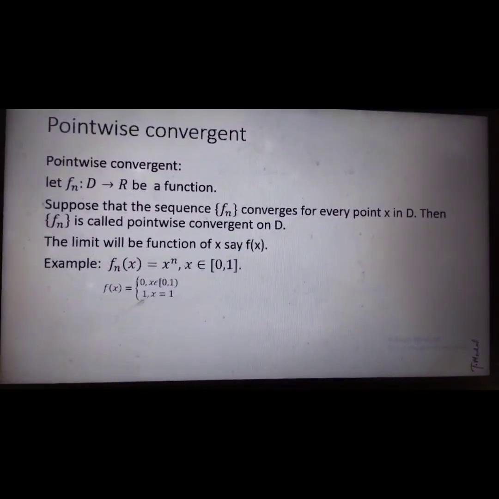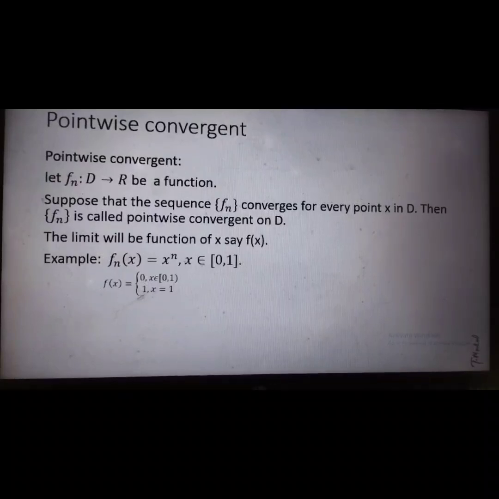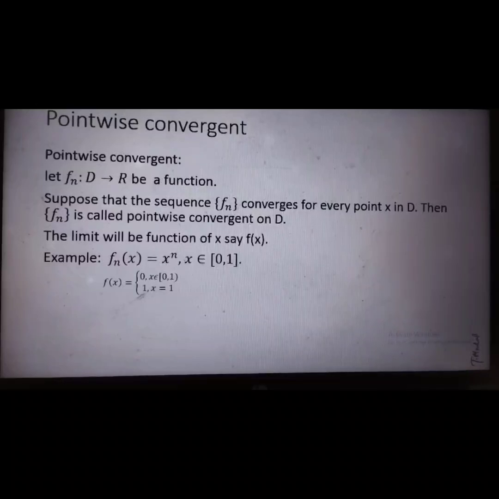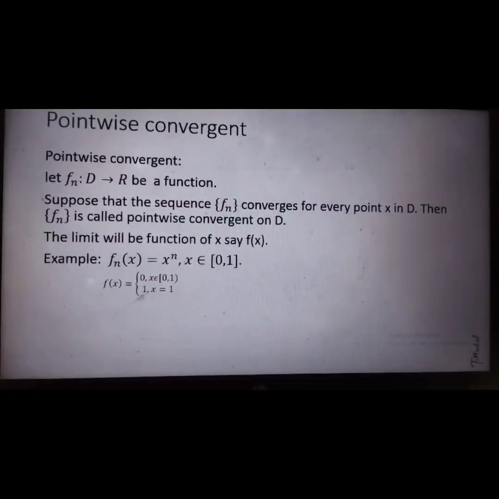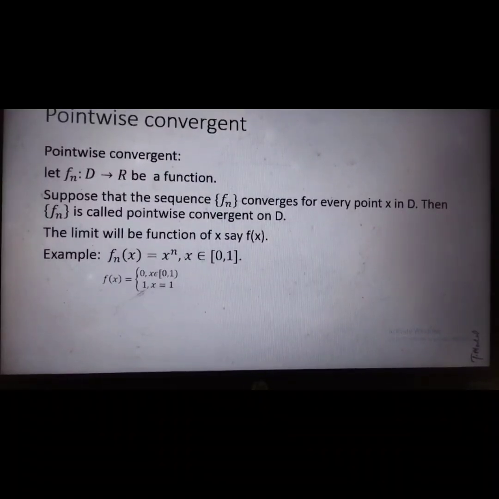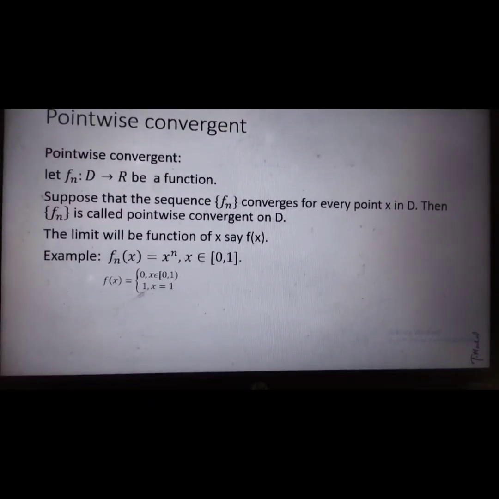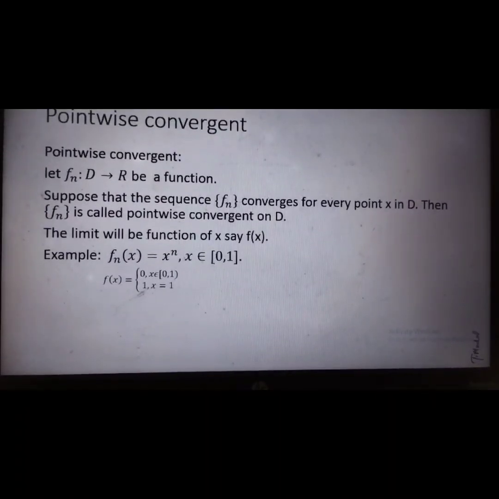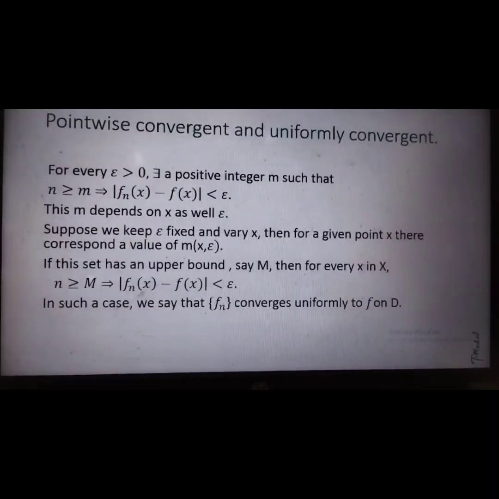One is pointwise convergence. Pointwise convergence means for each x belonging to D, f_n(x) converges. For the function f_n(x) equals x to the power n, the value of f(x) will be 0 for x belonging to [0, 1) and 1 for x equals 1.